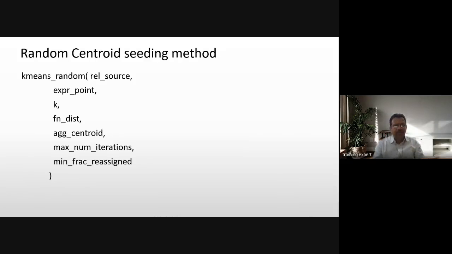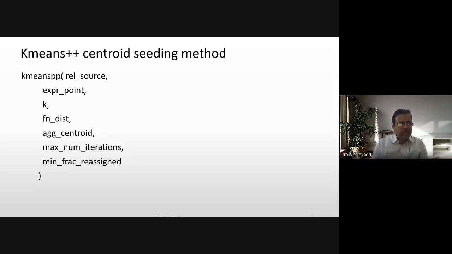Okay. So for k-means random, you have to pass these values: relation source, expression for points, k which is the number of clusters, the different methods, aggregation of centroids, the maximum number of iterations you want to do, and the minimum threshold. That is the minimum distance between the centroid and the mean. For K-means plus plus, you are doing centroid seeding, so it will calculate the average first and then seed those centroids.